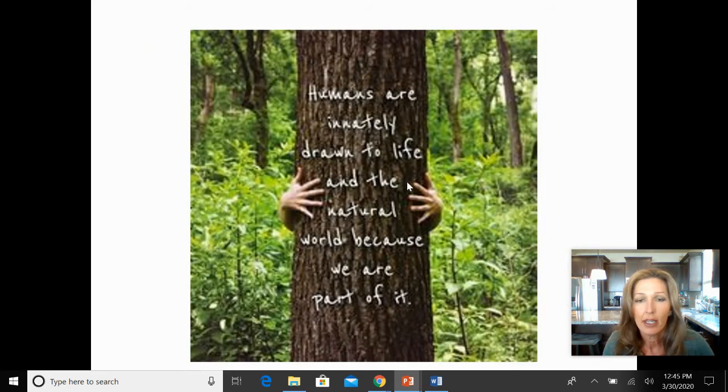Now, the last term I want to address, this really isn't stuff that is in the textbook, except for the word biophilia. So biophilia is a term that I do want you guys to know. And this really is the future of protecting our biosphere and protecting our ecosystem and protecting our natural habitats, is we have to recognize that humans are innately drawn to life and the natural world.